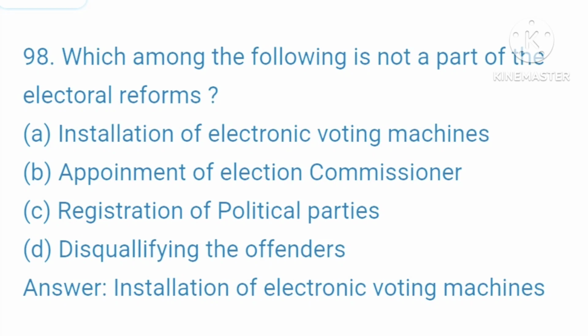98. Which among the following is not a part of the electoral reforms? A. Installation of electronic voting machines. B. Appointment of election commissioner. C. Registration of political parties. D. Disqualifying the offenders. Your right answer is installation of electronic voting machines.